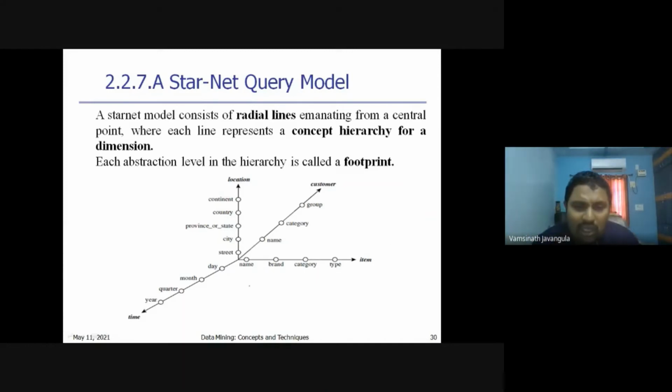For example, let us see, I have name. If I take item as a concept hierarchy, here are the levels: name can be generalized to brand, brand can be generalized to category, category can be generalized to type.